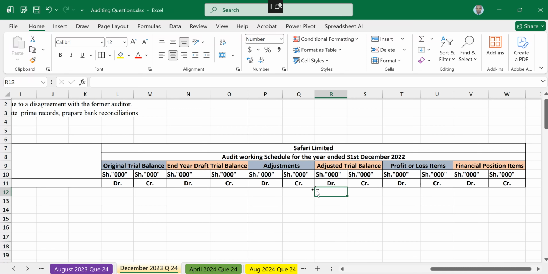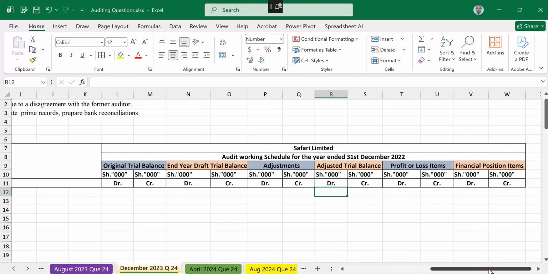So after clearing, we start afresh and we have the original trial balance, the end year draft trial balance, a new column coming in as per the question. Adjustments, we have included this, that was not required by the question, adjusted trial balance, then the profit or loss items, then the financial position items.